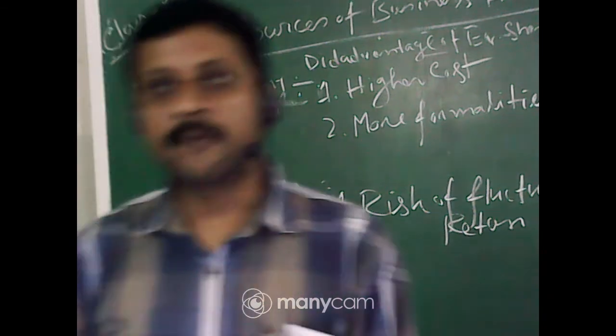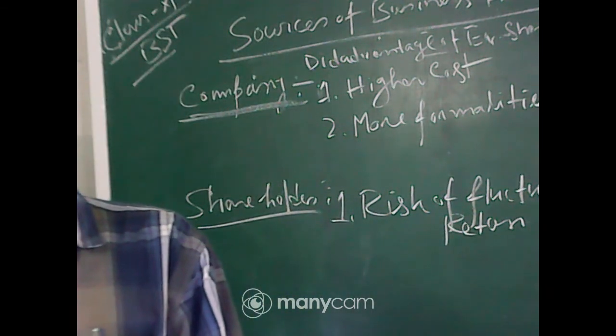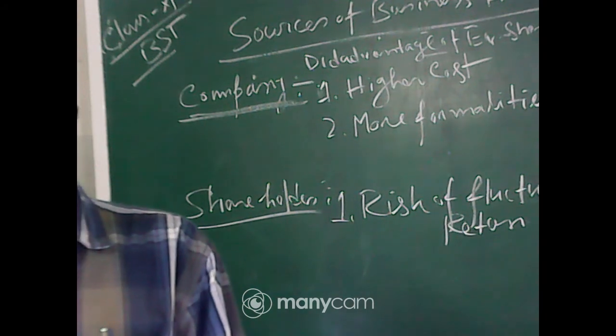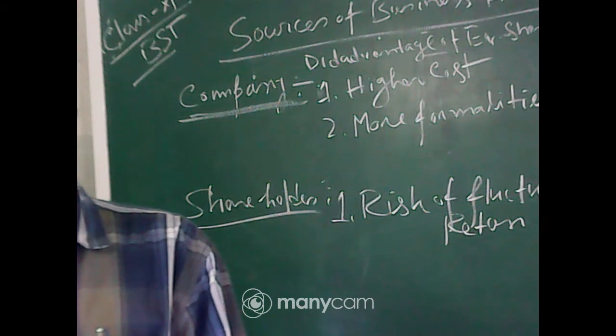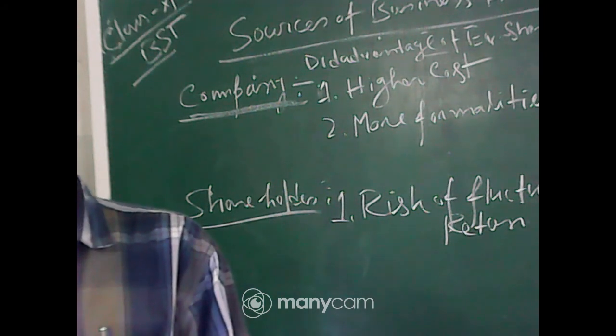Unlike a debenture holder, who must be paid interest whether there is a profit or loss, in case of an equity shareholder, if there is a profit, the company will pay you the return as a dividend, otherwise they will not pay you.